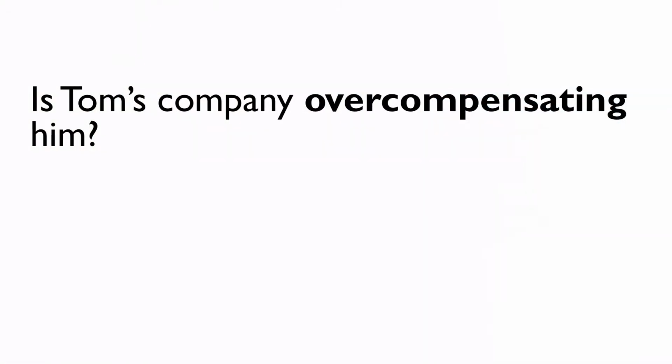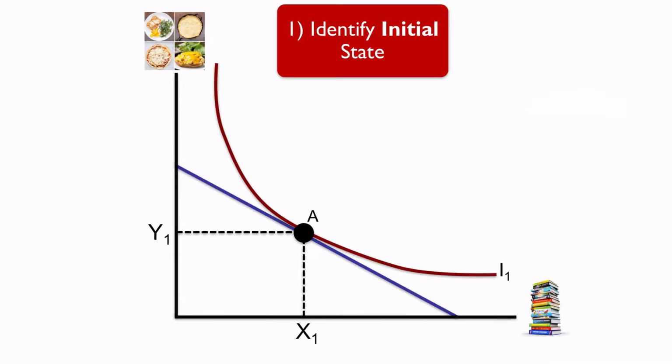We'll begin by assuming Tom's initial situation before he moves to London is at the consumer equilibrium, the tangency point between his budget line in Seattle and one of his indifference curves for books and meals. At that tangency point, he consumes X1 books and Y1 meals. How does this equilibrium change when Tom moves to London?